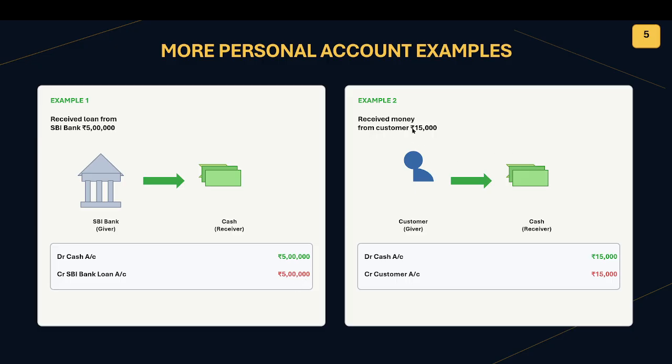Received money from customer 15,000. We have received money, the asset has increased, debit. From whom? Customer. So whatever trade receivable was there, 15,000 we need to decrease because we have received it. So who is the giver? The customer is the giver. Credit customer. Hence, in this case, our asset is increasing and our asset is decreasing as well.